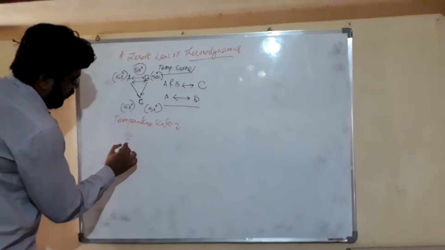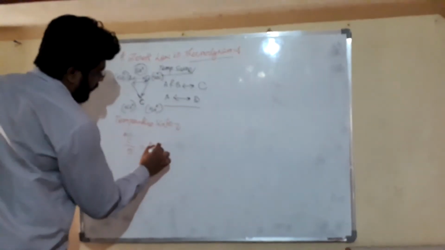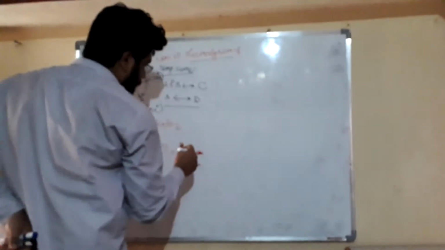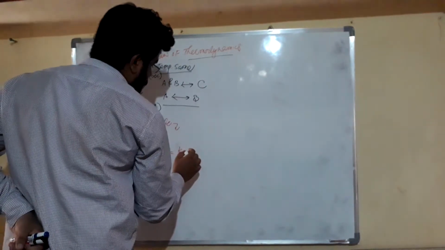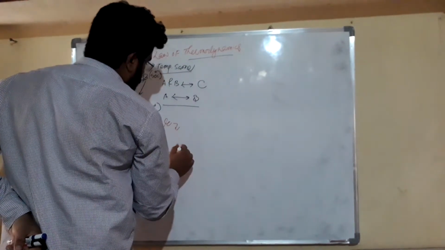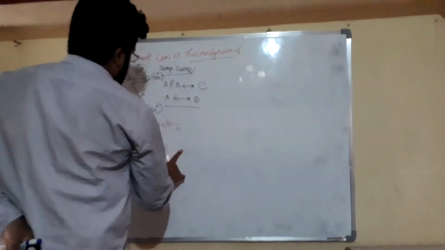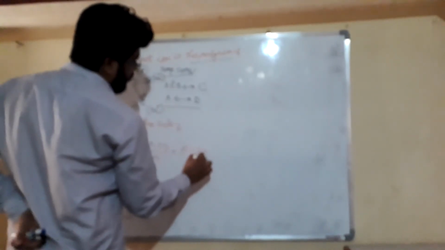Friends, this formula, Celsius upon 5 equals K minus 273 upon 5 equals F minus 32 upon 9, is used for conversion of temperature.